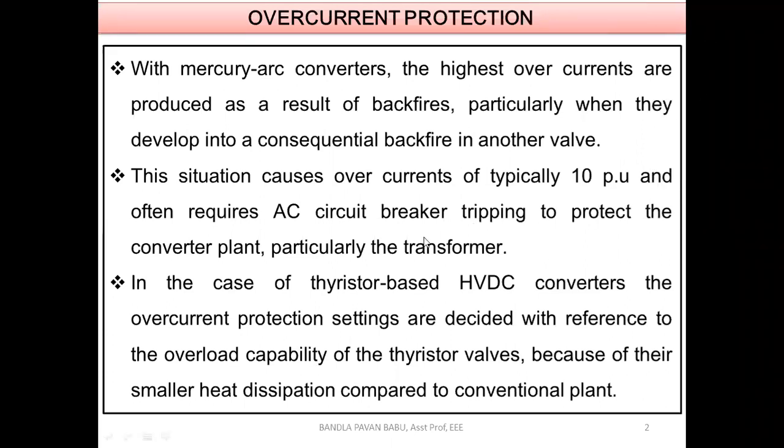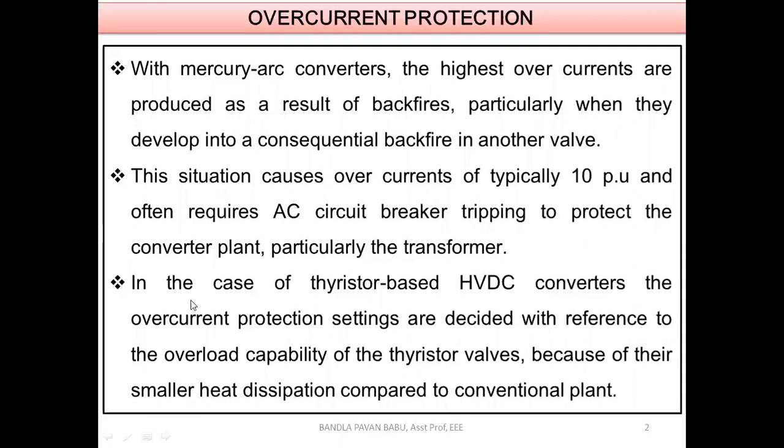If the mercury arc valves fail to block this overcurrent, we have to rely on the AC circuit breakers connected near the converter transformer, so that the transformer may be protected from these overcurrents with the help of these normal AC circuit breakers.